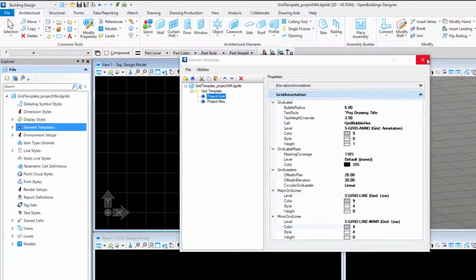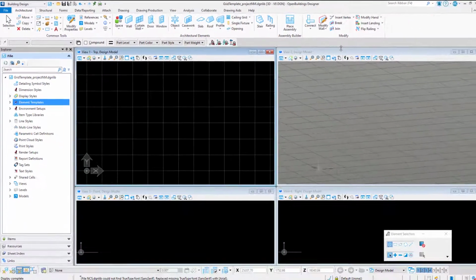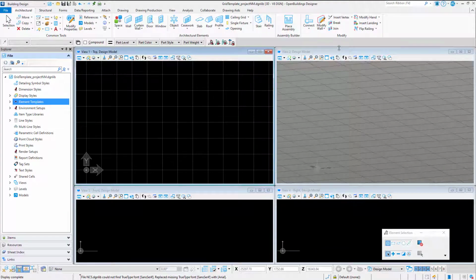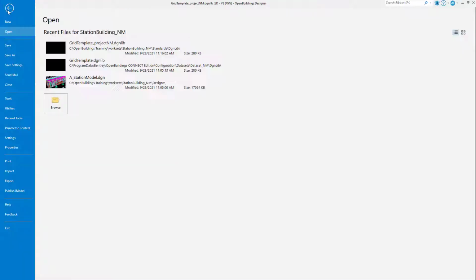Now I can close the element template dialog. All I need to do now is tell the software to use this grid template rather than the default one. To do this, I have to edit a configuration file. Let's go to the backstage. Note that the project grid template is the first in the list of recent files. I can right-click and open the folder in File Explorer.